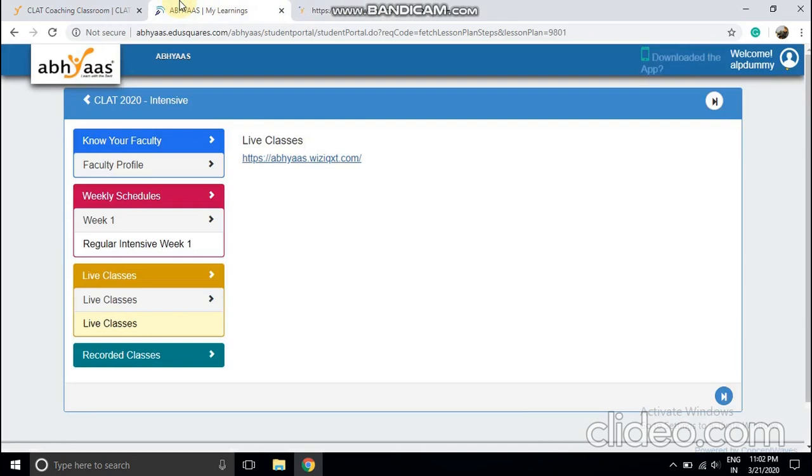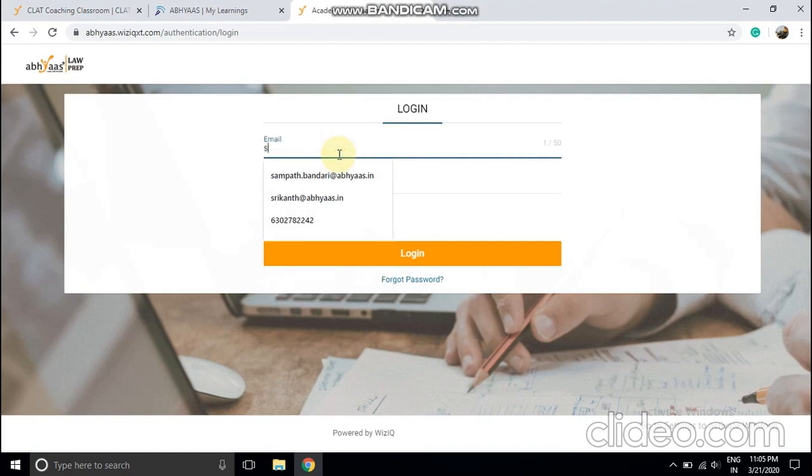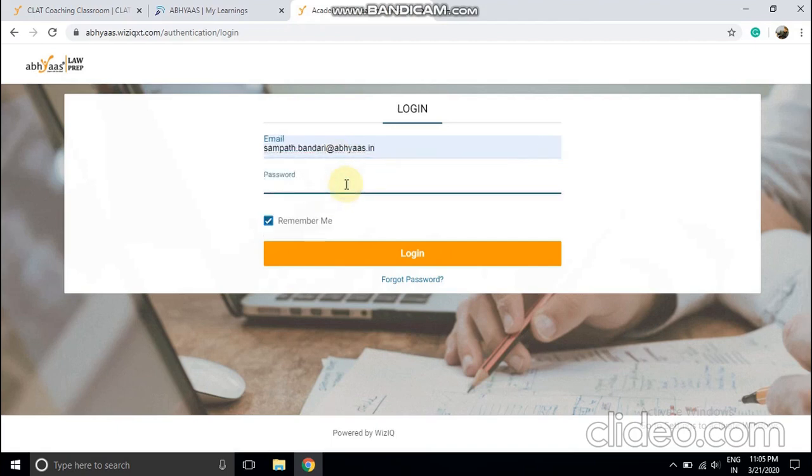some links. I'll guide you through all those links here. Two different things are there: one is the advanced intensive program and the other is the regular intensive program. Advanced means those who have been preparing for the last 1 or 2 years. Regular means those who come only for the crash course.